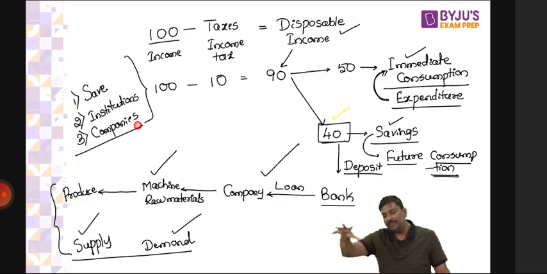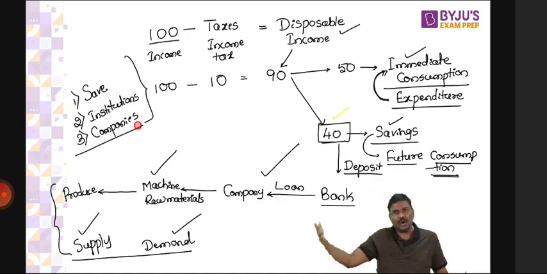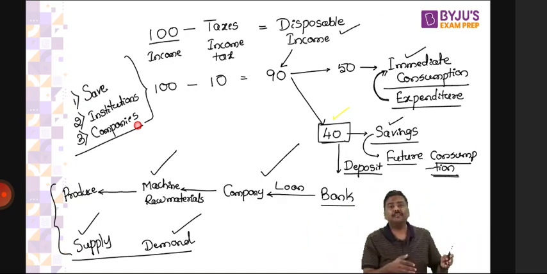So how? Imagine companies want to borrow. Everybody wants to borrow, but people are not saving money. People are not keeping deposits. People are not purchasing anything such as instruments or securities in the market.